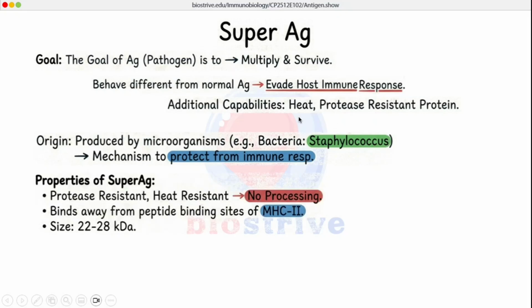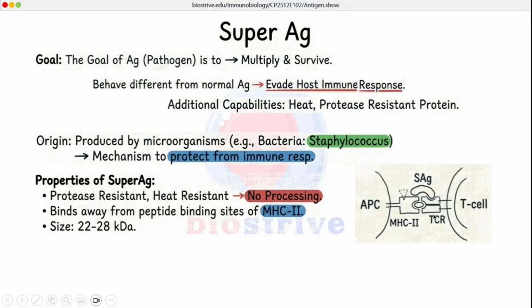What are the properties of these super antigens? These super antigens are very much heat resistant, they are protease resistant, which means they cannot be processed by the MHC system. Another very important property is they do not bind with the receptor itself. They bind away from the peptide binding sites of MHC2, and T cells will behave abruptly. So there is abrupt immune response against the antigens. The size of these molecules, super antigens, may lie from 22 to 28 kilodaltons.